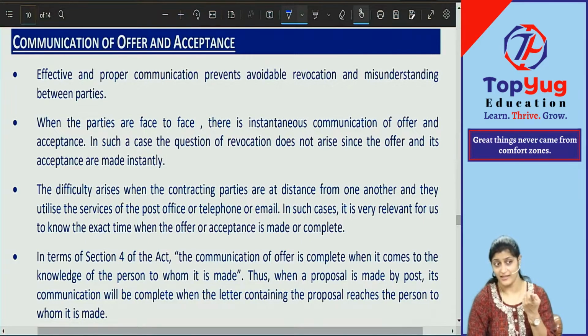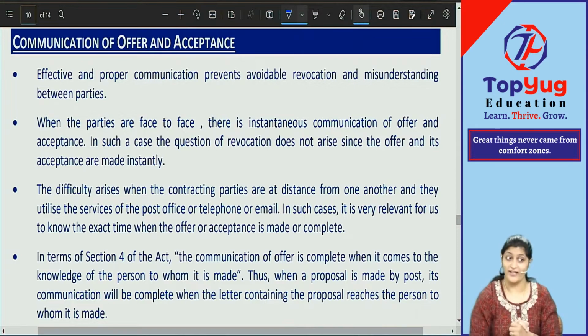Contract should be enforceable by law, why? Just now I told you, when can you revocate? When there is no contract. When you come to know the time of offer is complete, the time of acceptance is complete, you will come to know the time for contract is also complete. Contract came into existence. Now you will not have any rights.